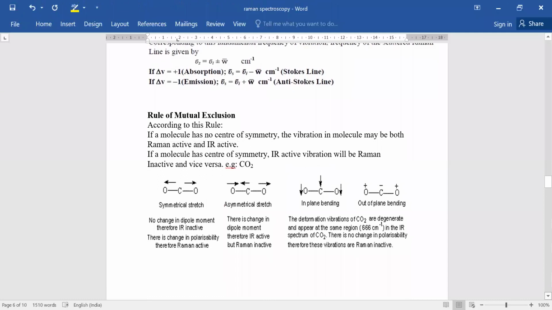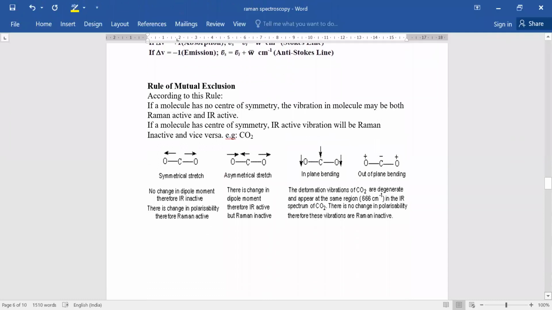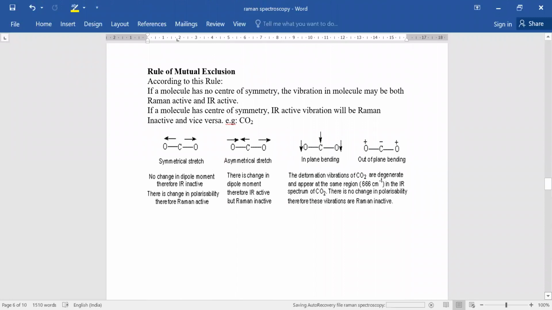Here I also want to discuss the rule of mutual exclusion. According to this rule, if the molecule has no center of symmetry, then the vibration in the molecule may be both Raman active and IR active, just like in the water molecule. And if the molecule has a center of symmetry, then IR active vibrations will be Raman inactive, and vice versa. It means those that are Raman active vibrations are IR inactive. You can see here the example of carbon dioxide.